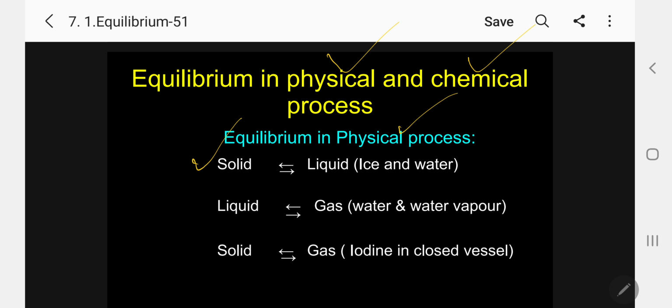Solid ice converted into liquid water is an equilibrium. Physical example, physical equilibrium. Then liquid in equilibrium with gas: water and water vapor in a closed container. Third one, solid and gas in a closed vessel, that is iodine kept in a closed vessel. That is sublimation. So these are three important examples of equilibrium in physical processes.